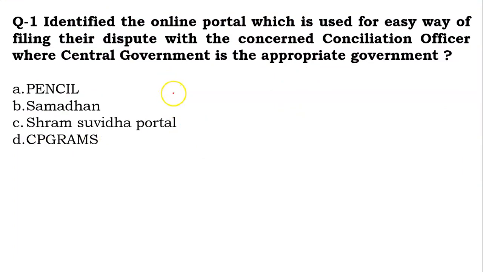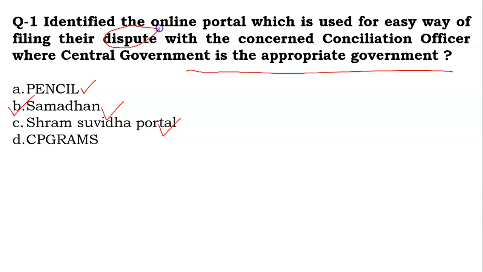So what is the first question for today? Identify the online portal which is used for easy filing of disputes with the concerned conciliation officer where the central government is the appropriate government. Your options are Pencil, Samadhan, Shram Suvidha Portal or CPGRAMS. So the answer for this is Samadhan.